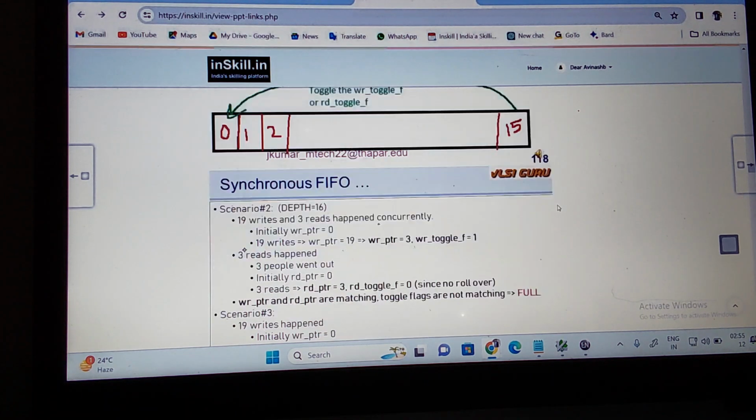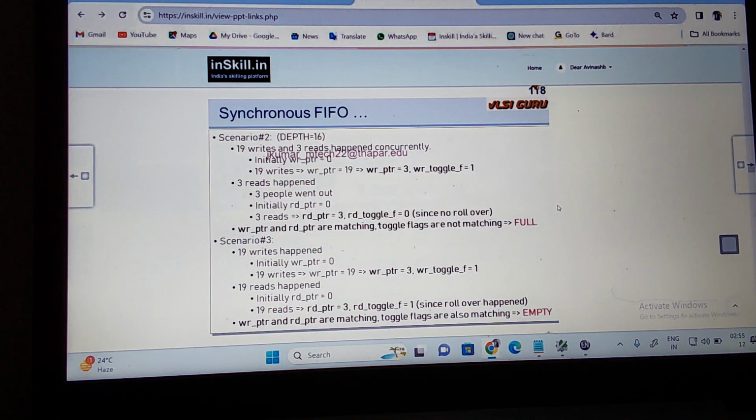Now let us take a depth of 16. We'll understand more about the toggles. Depth of 16. Say for example 19 writes and 3 reads happen concurrently. What do we mean by concurrently? In parallel. 19 writes happen and 3 reads happen. Initially, what is the write pointer? 0. When 19 writes happen, where will my write pointer be? 19. Correct? 19 minus 16.